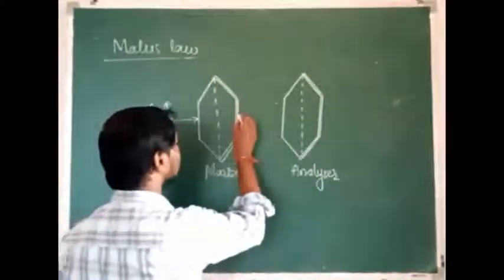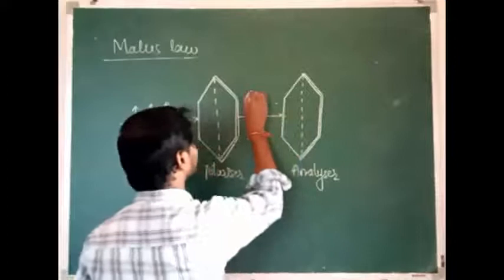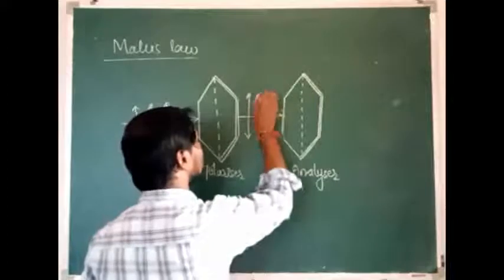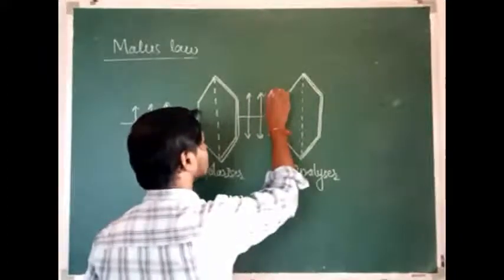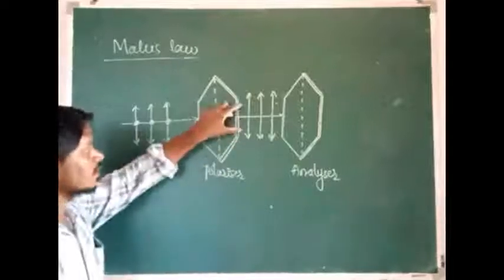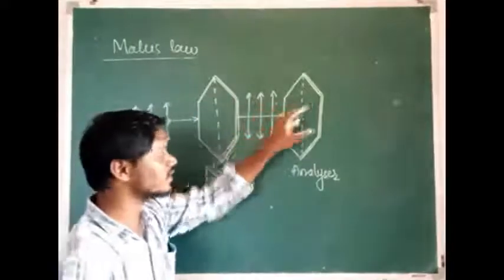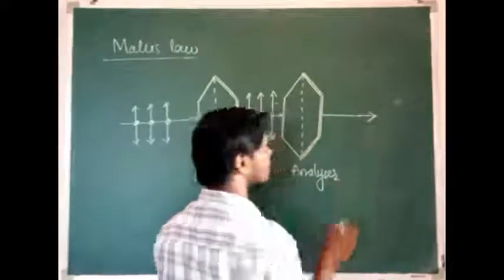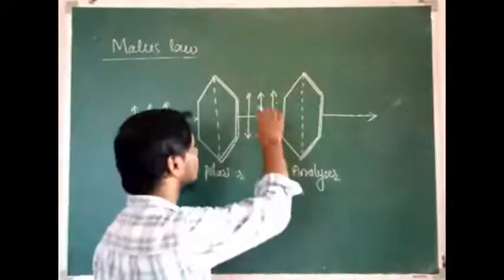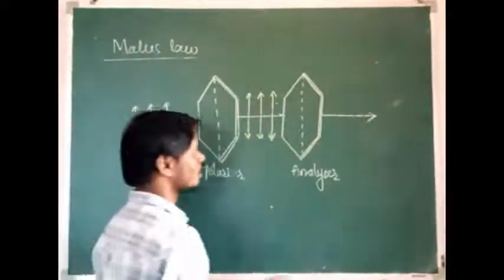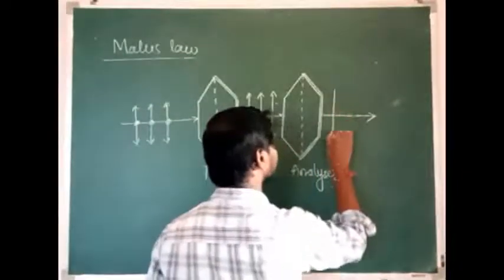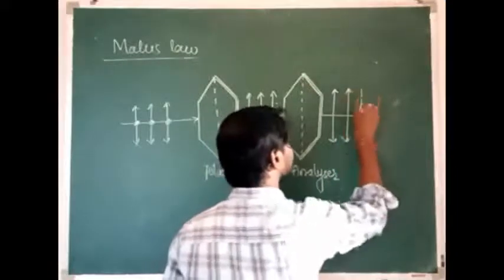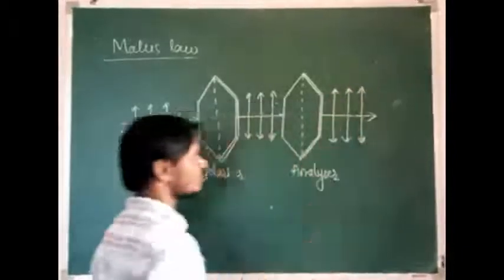Then the light is said to be plane polarized. This plane polarized light has vibrations parallel to the transmission axis of the analyzer, so the observer can observe the maximum intensity of the plane polarized light which emerged from the first Polaroid, that is the polarizer.